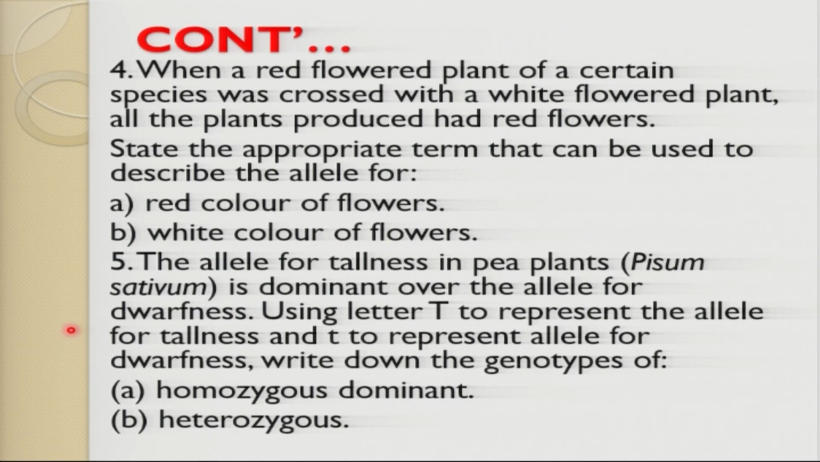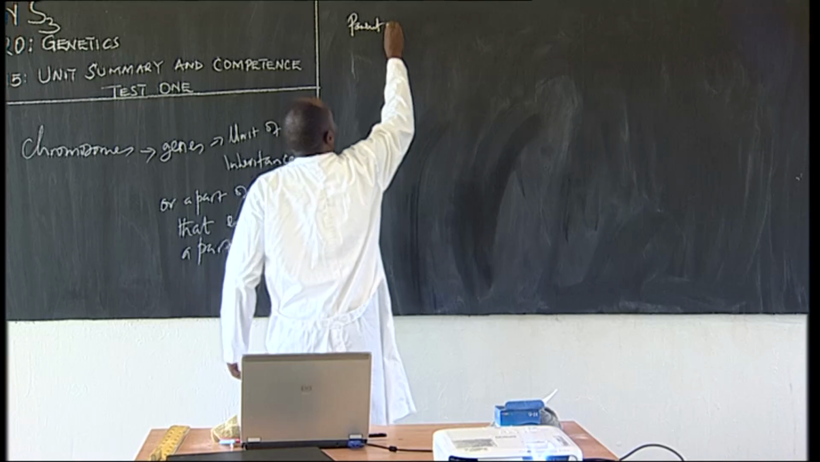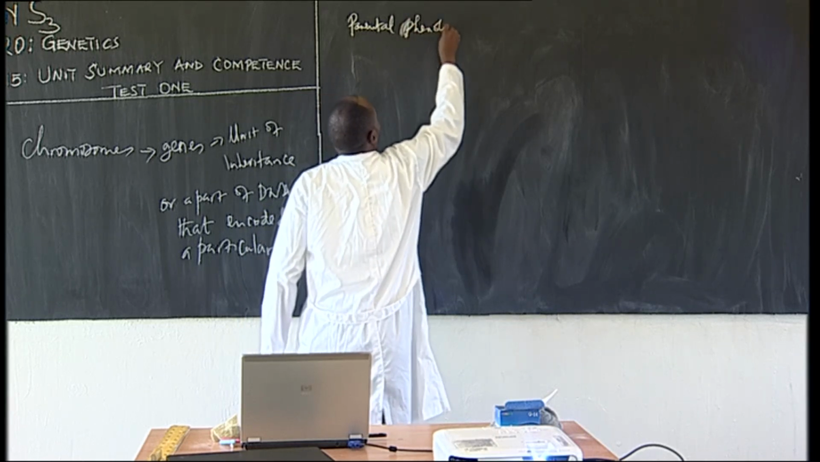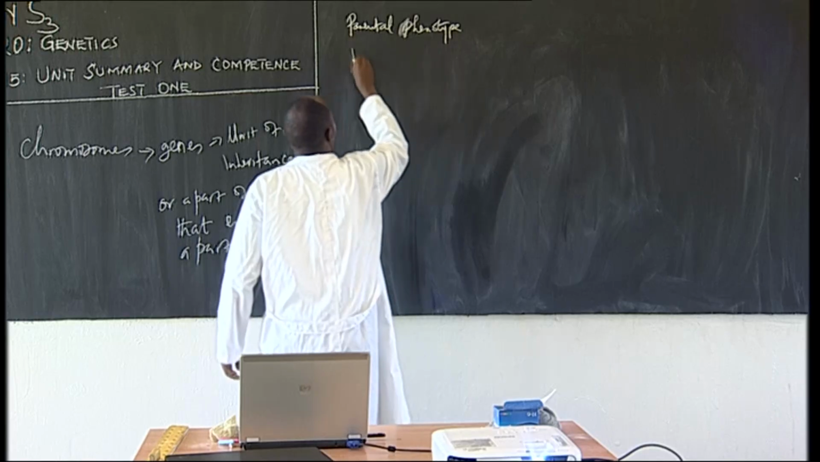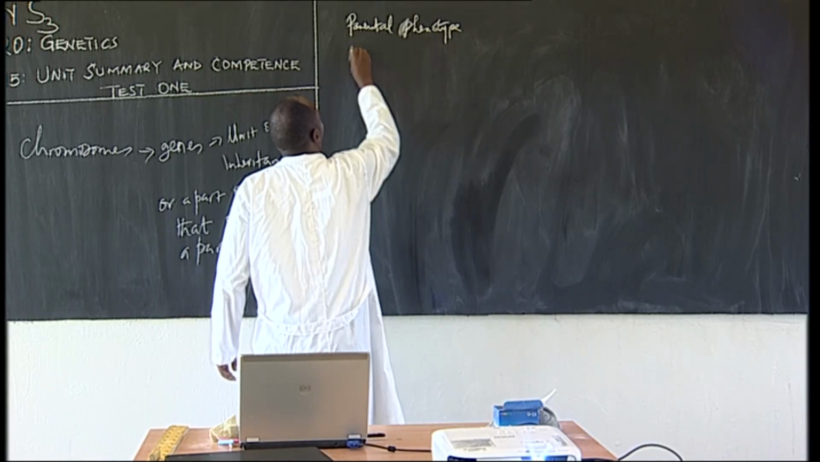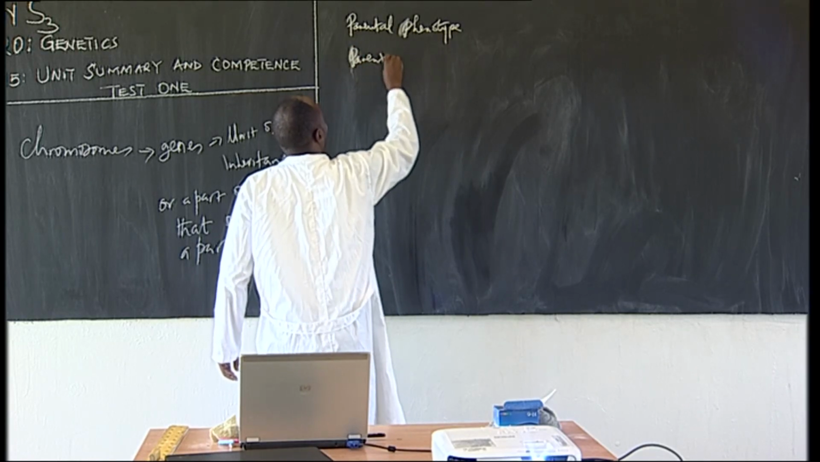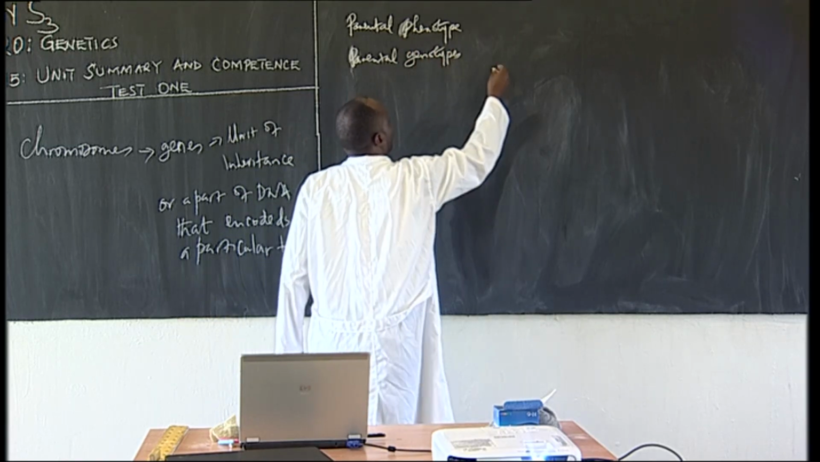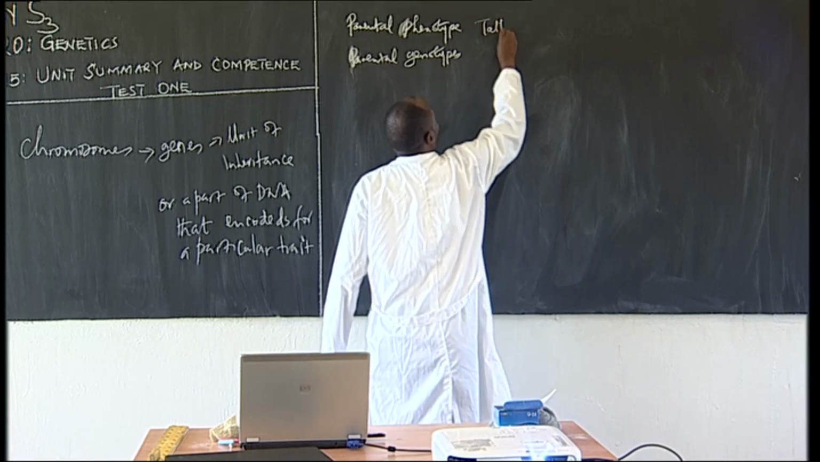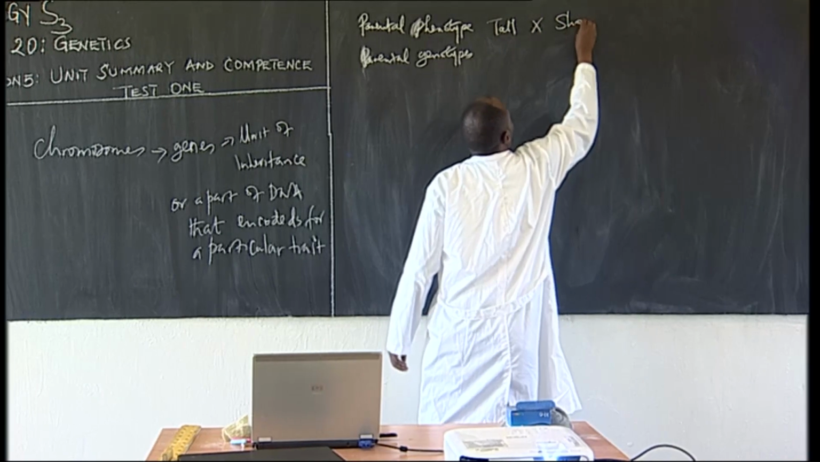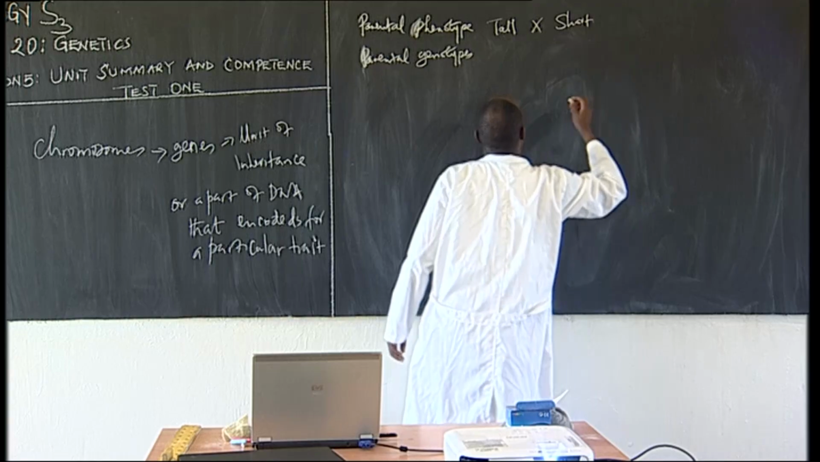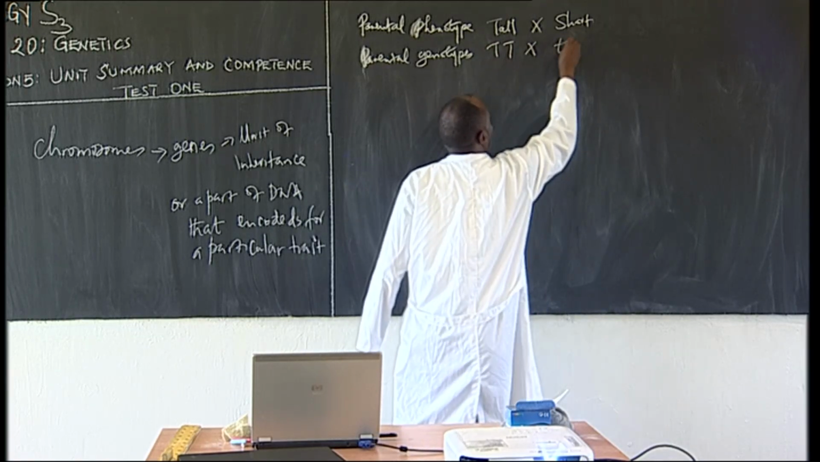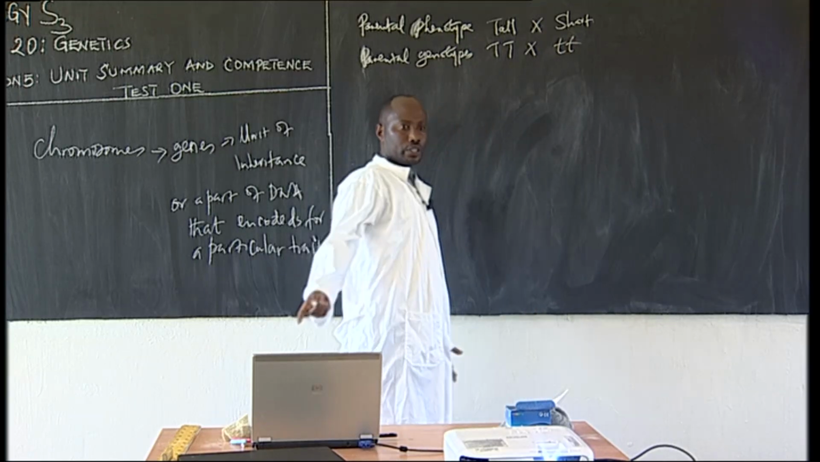We have what we call the parental phenotype, and now the parental genotypes. What are they? This is supposed to be tall. You cross it with short pea plants. The gametes are supposed to be T capital and T capital. You cross it with a t small and a t small. Which is very simple.